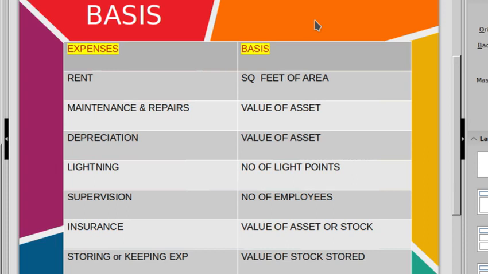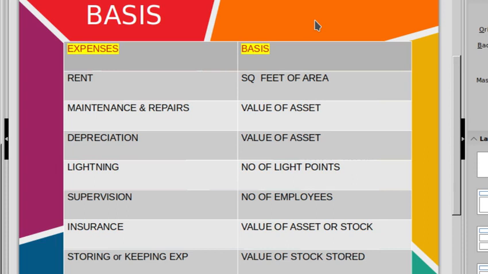Then lighting, we have to take the light points available in the various departments in the factory. Then supervision, we take on the basis of number of employees, because the supervisor has to manage the employees in the factory.